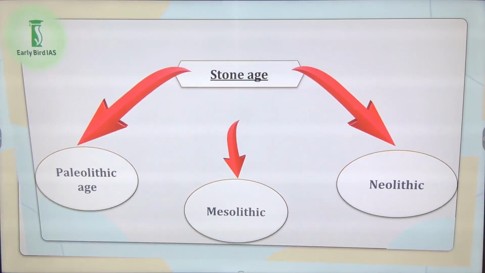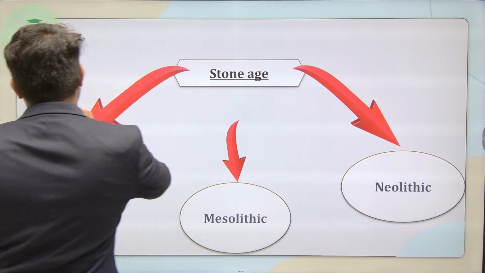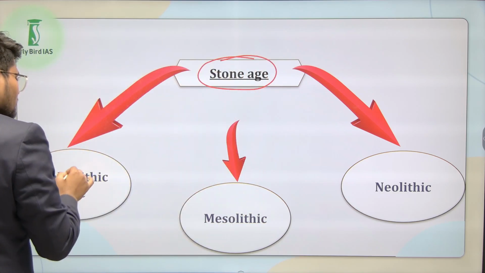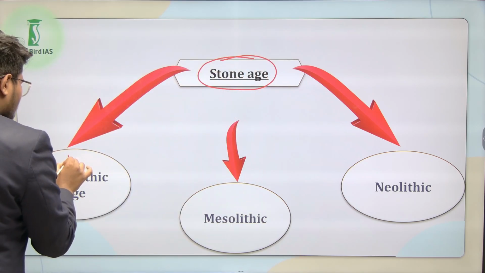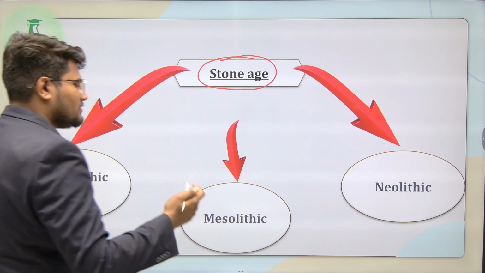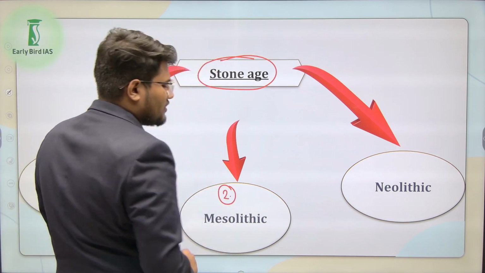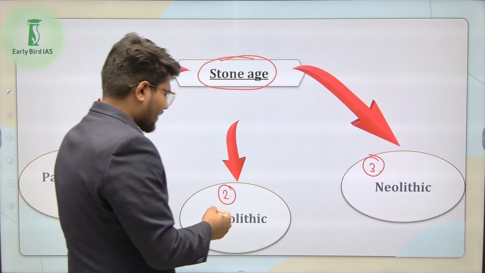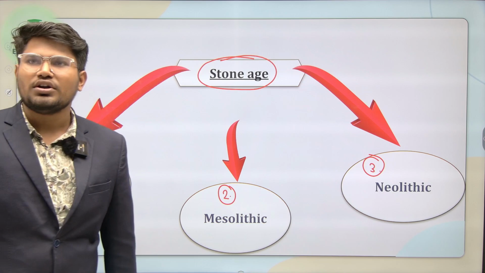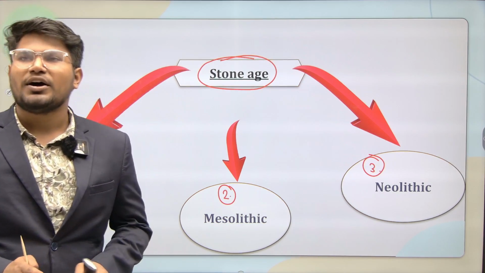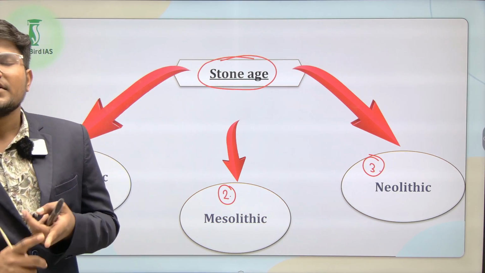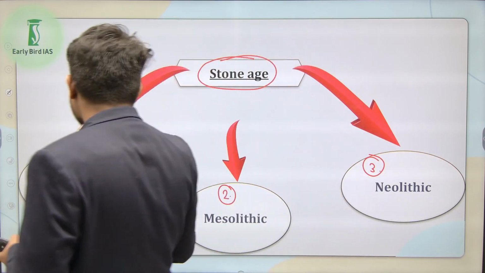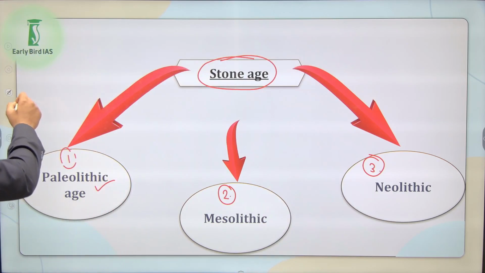Okay. So first mind map is the mind map of Stone Age. The first part of Stone Age is called Paleolithic Age. The second one is called Mesolithic, and the third one is called Neolithic Age. So we have three parts of Stone Age: first one is Paleolithic Age, second one is Mesolithic Age, and third one is Neolithic Age. So let's discuss the first one, the Paleolithic Age.